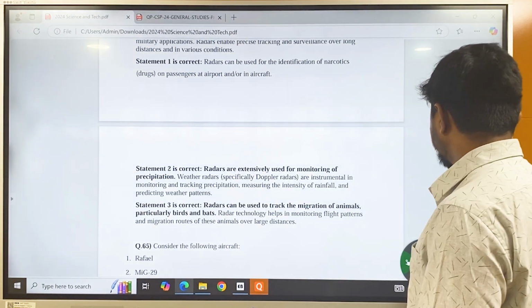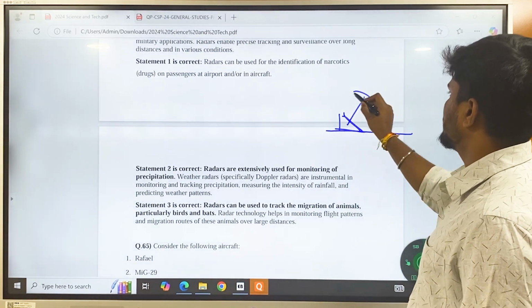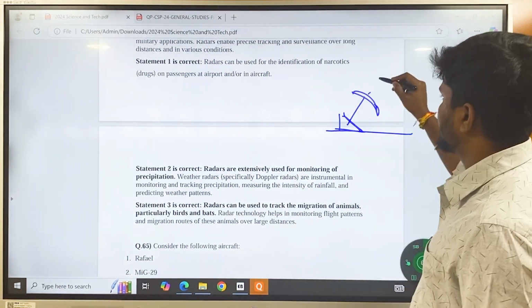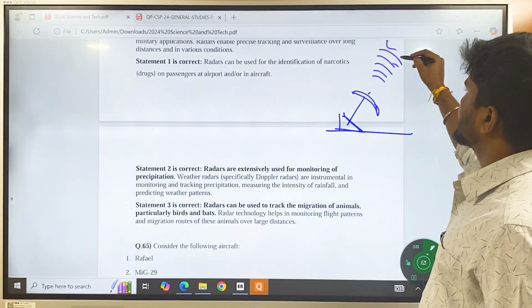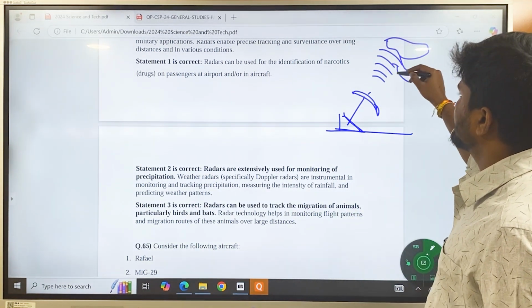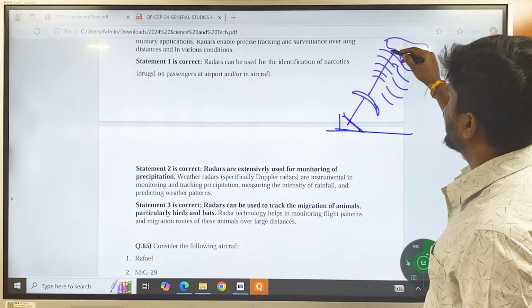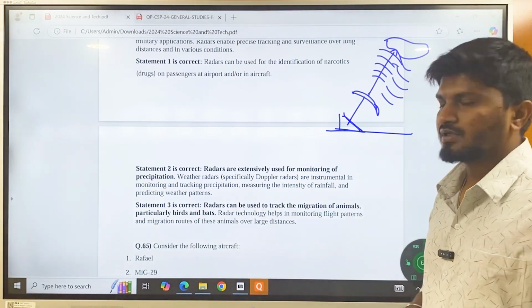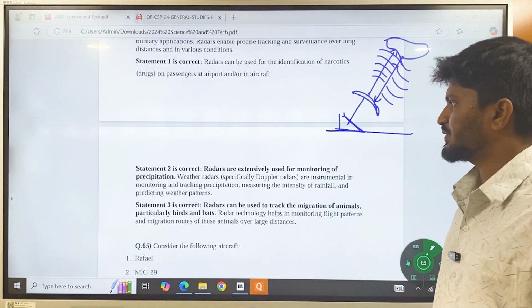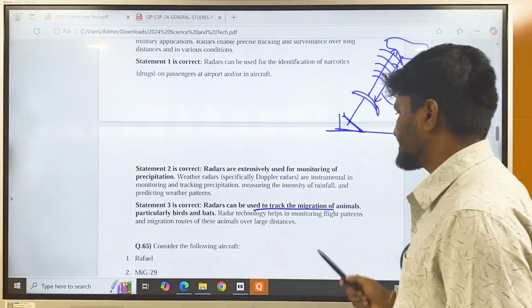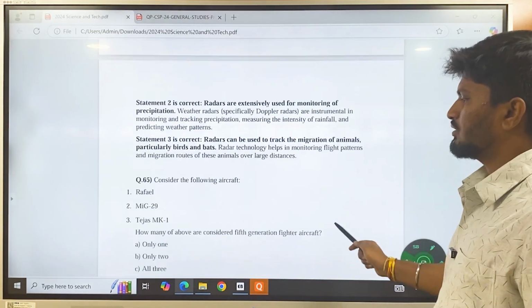What is Doppler radar? It will be in a ground station. If this is the ground, the Doppler radar will be set up like this, and it will produce radio waves. If this radio wave touches any clouds or any rainfall, then it will receive the waves back. This Doppler radar will not only identify the distance to the clouds, it will also identify the intensity. That is very important. And then radars can be used to track migration of animals, which I have already explained. So the correct answer here is option C, all the three.